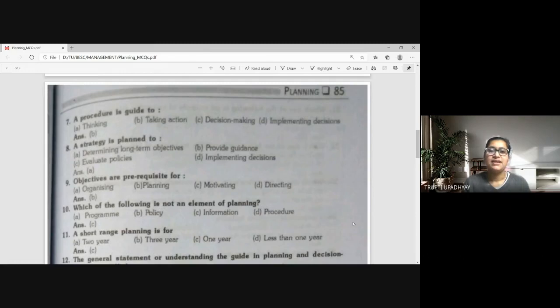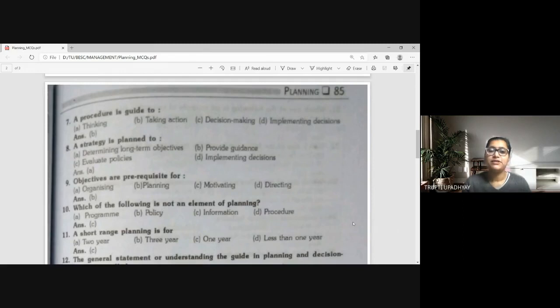Next question. Strategy is planned to: A, determining long term objectives; B, provide guidance; C, evaluate policies; D, implementing decisions.